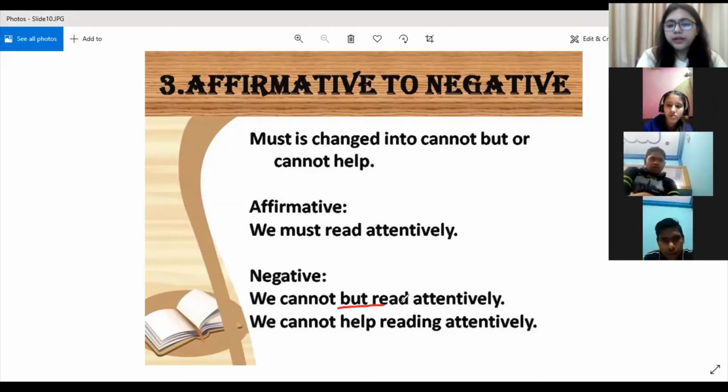We cannot but read attentively. We cannot help reading attentively. So you can write in either way, but when you are choosing the second form, then you have to write down the ing form of the verb. And when you are using cannot but, then you can write the verb as it is.